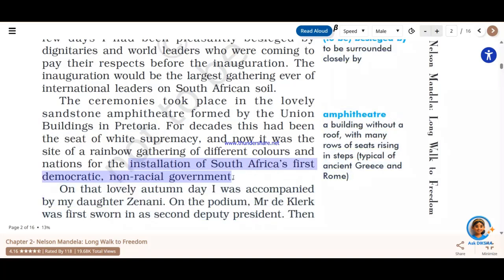Now why non-racial? Because South Africans were the victims of the apartheid system. So now it is a non-racial government, formed by the African National Congress of South Africa.